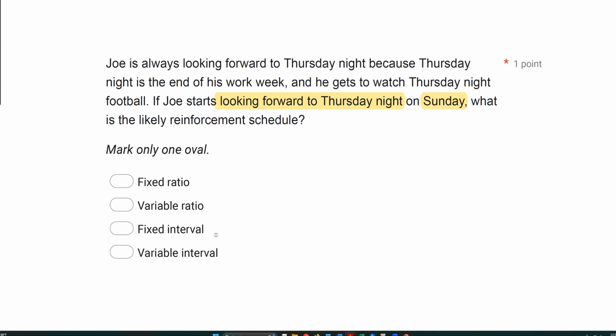Fixed implies it's not changing. Interval implies time. There's a certain amount of time Joe must wait each week before Thursday night comes around. Time in the day and time in the week does not change. It's fixed. Joe has to wait that amount of time each time for Thursday night. Variable would imply that Thursday night happens at a different time each week. It doesn't because there's a fixed amount of time each week that he has to wait. So if Joe starts looking forward to Thursday on Sunday night, he's on a fixed interval schedule. Every week, there's an amount of time that he has to wait to get to Thursday night.